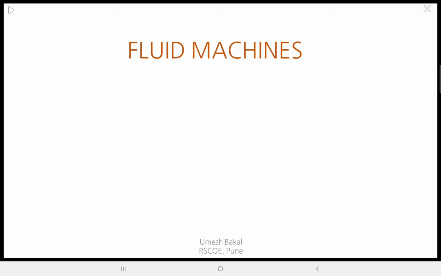Right? So fluid is a mass which deforms by application of a very small force. So that is what fluid is. And what are fluid machines? Machines which are capable of handling such fluids are termed as fluid machines. So that is it, a device that handles fluid for different purposes. Now what are these different purposes?